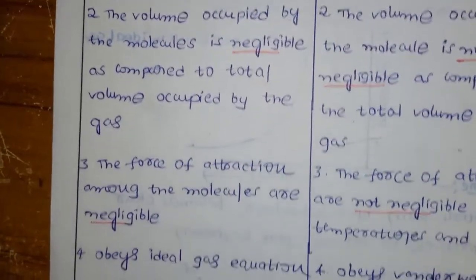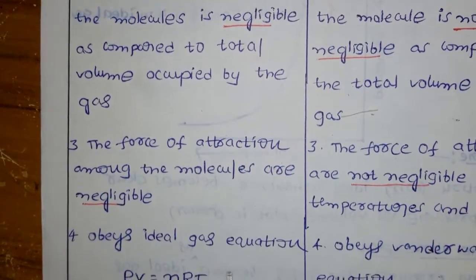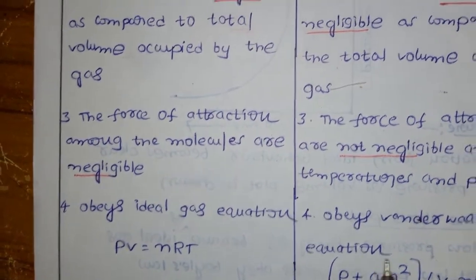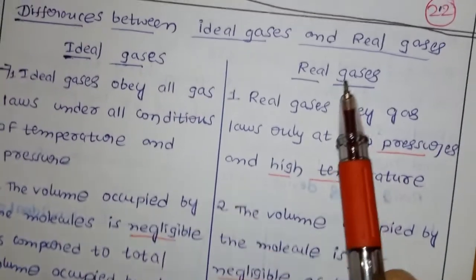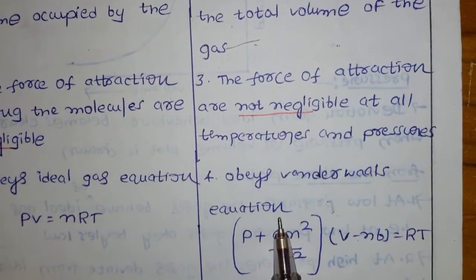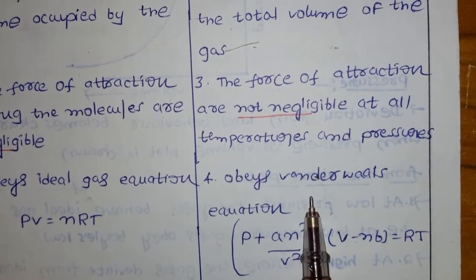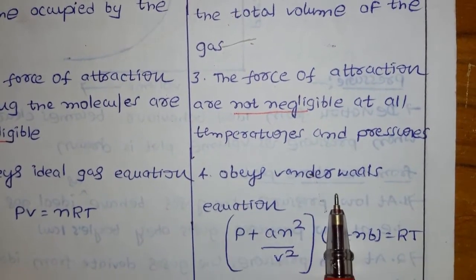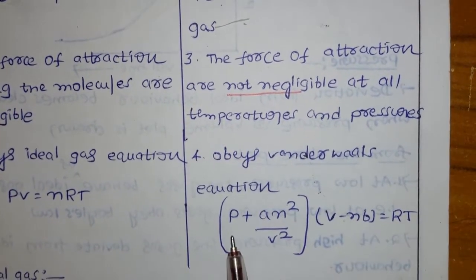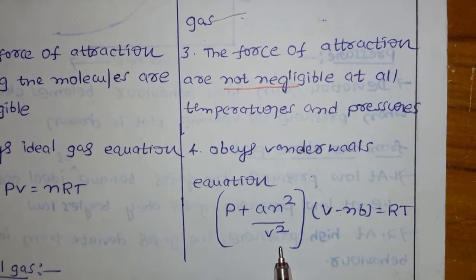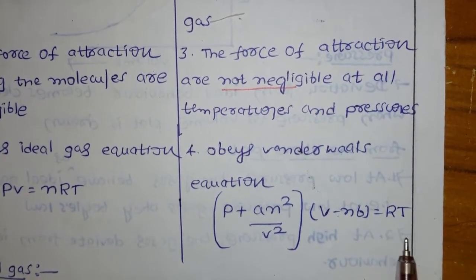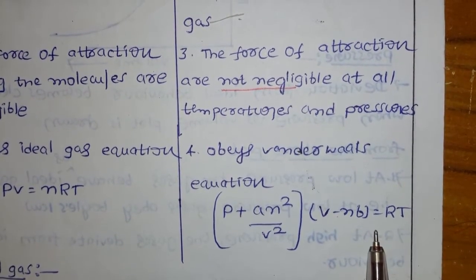Now an ideal gas obeys the ideal gas equation, that is PV = nRT. But real gases obey the equation called the van der Waals equation. The equation is (P + an²/V²)(V − nb) = nRT. This is called the van der Waals equation. How it came about, I will discuss later.